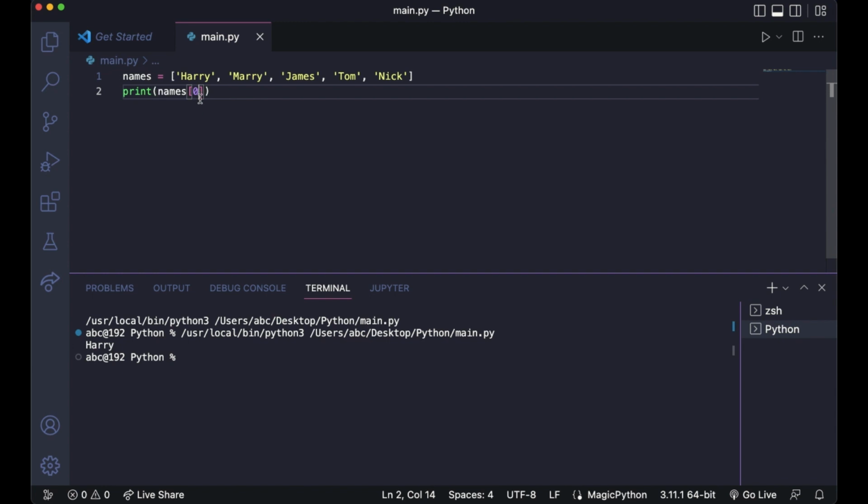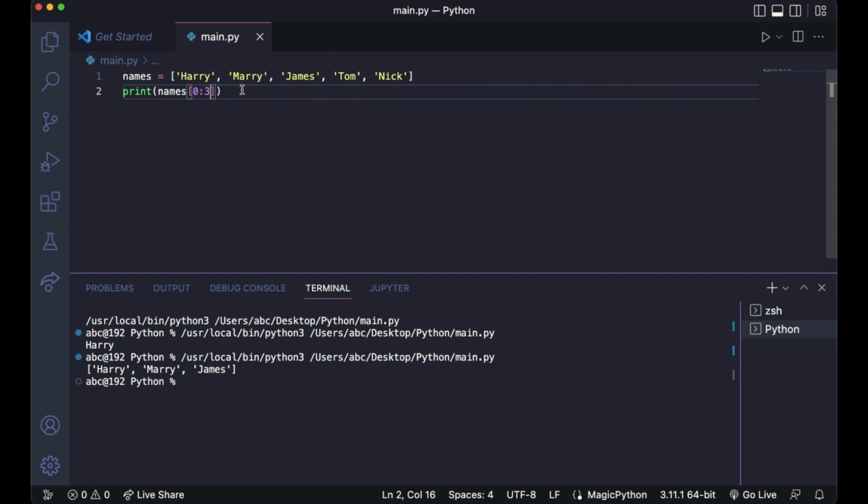Let's say we want to print the first 3 names. So it prints Harry, Mary and James. The way it happened is it will start printing from the first index till the third index, but it will not print the element at the third index, it will print everything in between. So 0, 1, 2 and 3, but it will not print 3, so it will print till here.